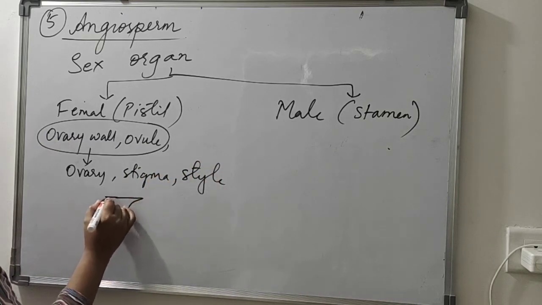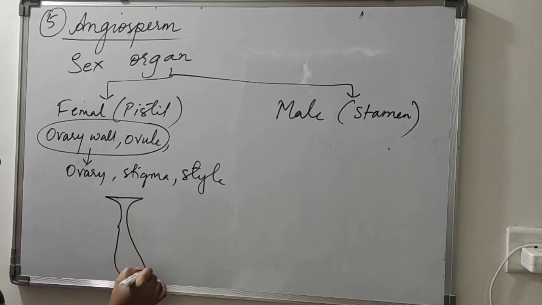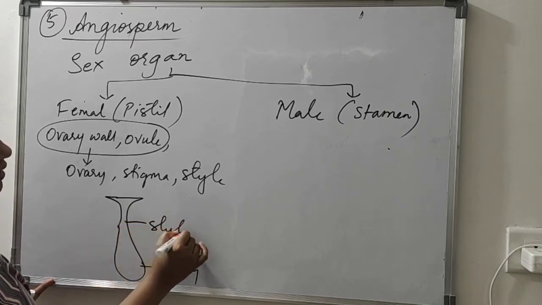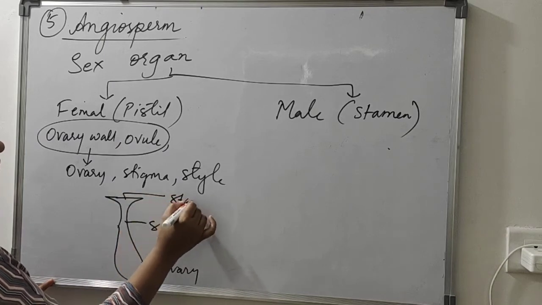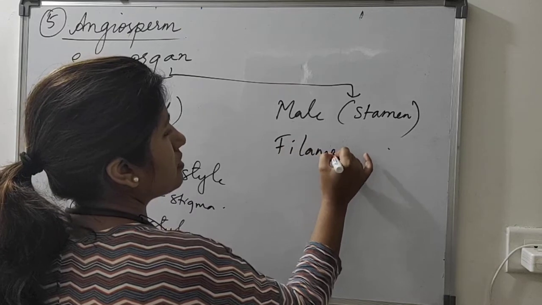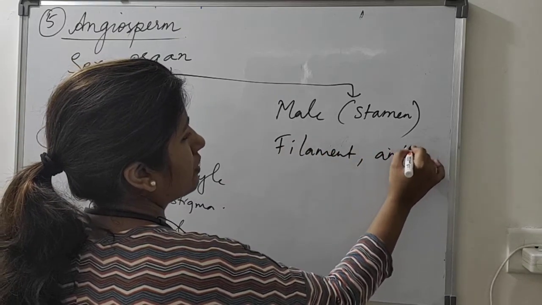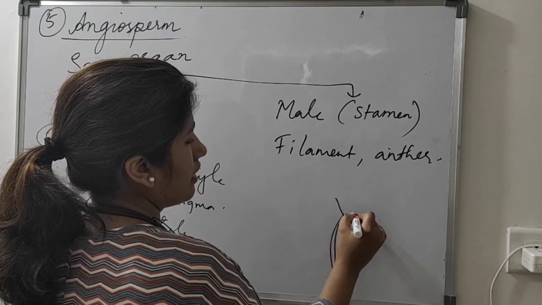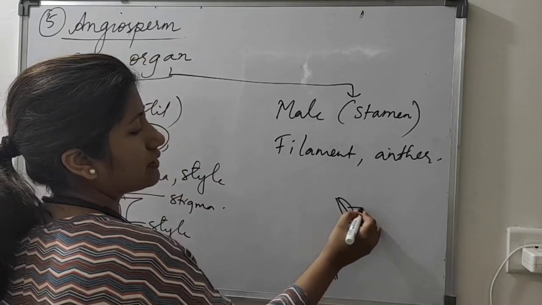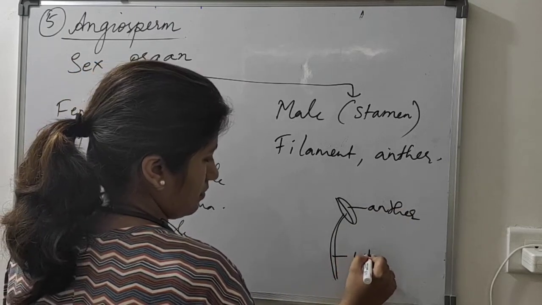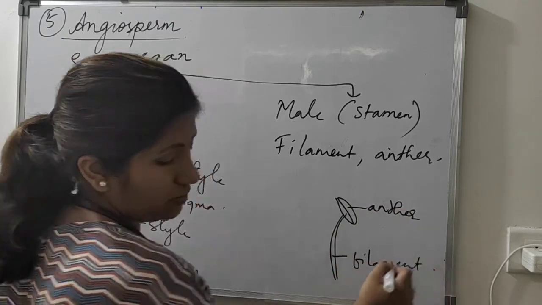Okay, drawing it again. This part is the ovary, style, and this part is the stigma. In the male it bears a filament and anther. So inside this anther, the male gametophyte is produced.